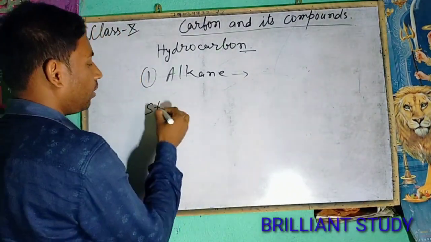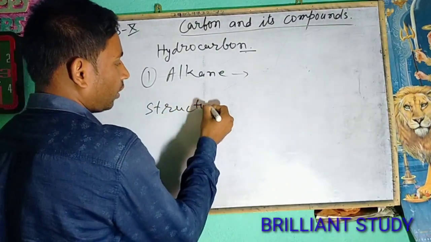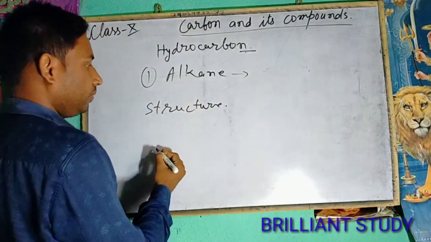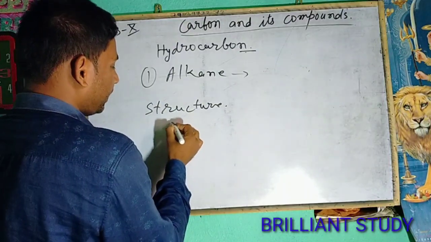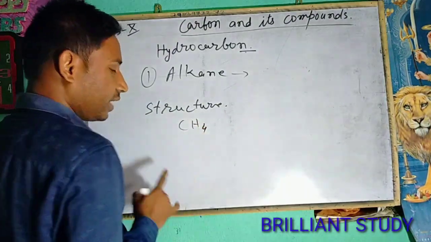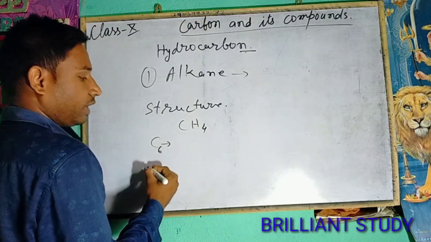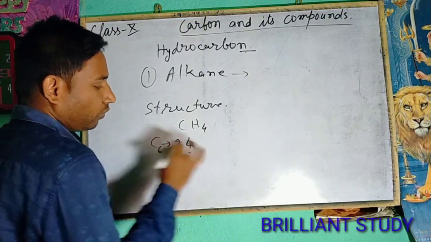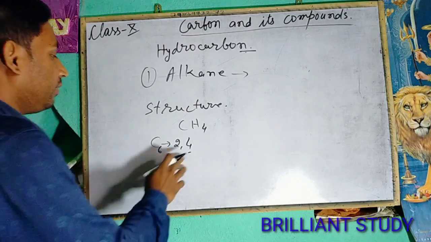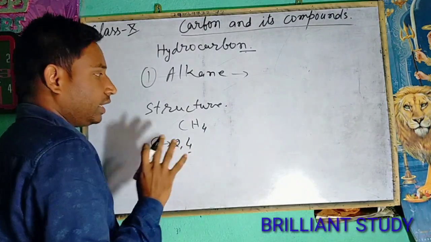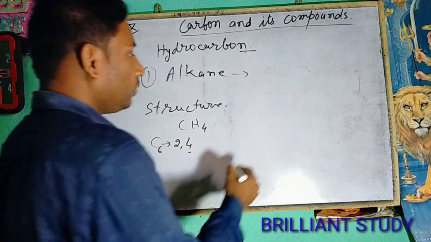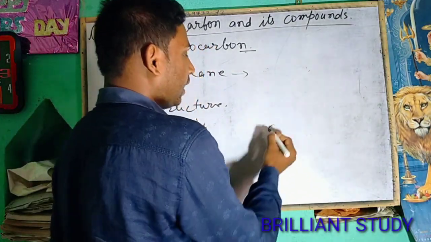Now see the structure of the alkane group. The first member of alkane is methane, whose formula is CH4, and we all know that the electronic configuration of carbon is 2, 4. That means in the valence shell there are 4 electrons in the carbon atom. So we will draw like this.